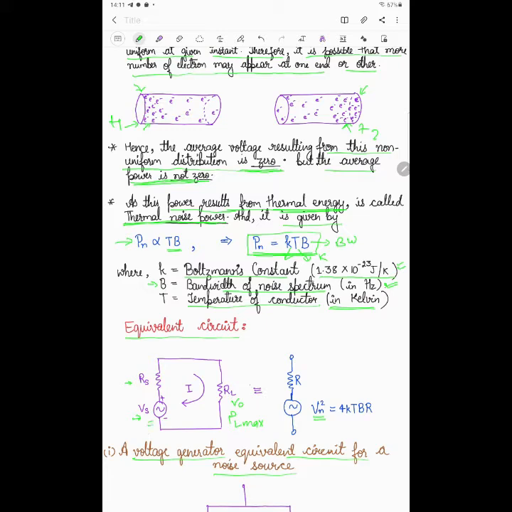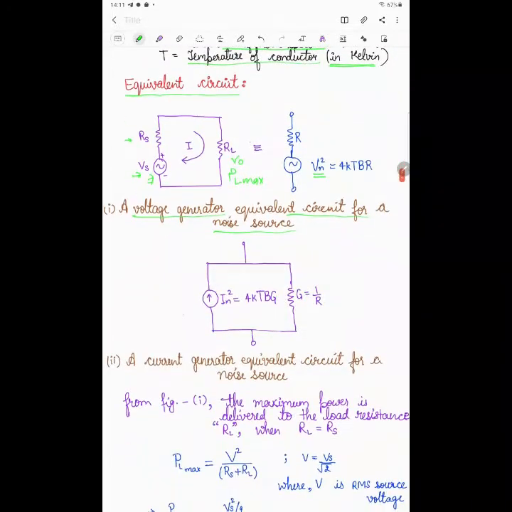The second circuit is the current generator equivalent circuit for the noise source, in which the current source is there. In the first one, the voltage source is there, and in this one the current source is for the noise. So from the figure, one is this.